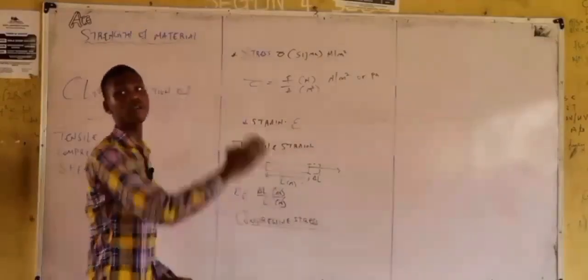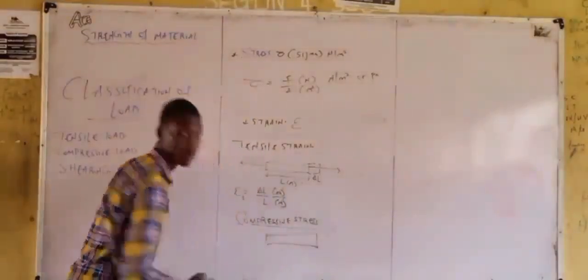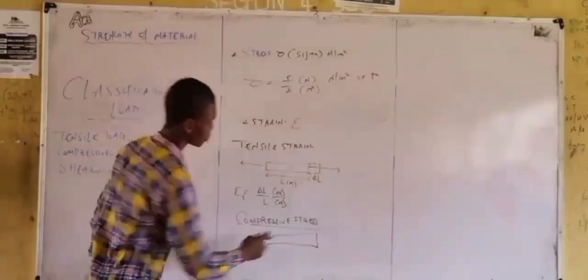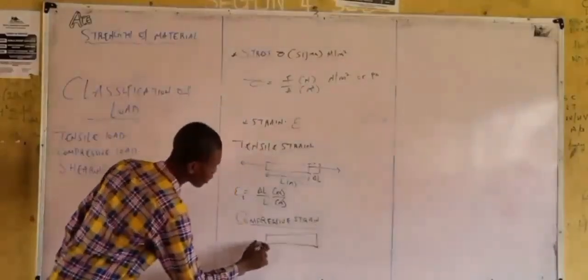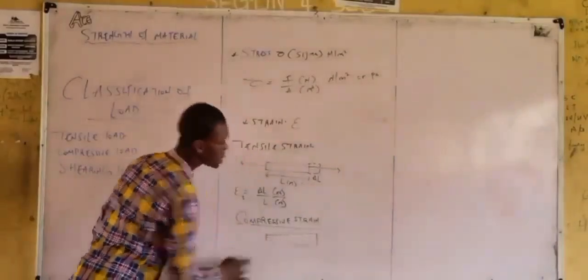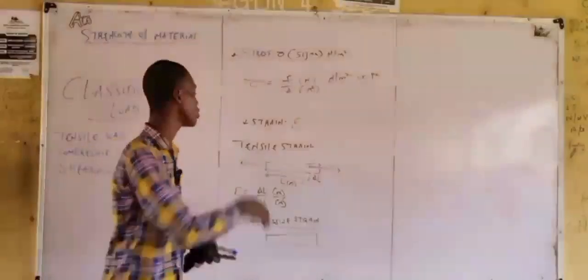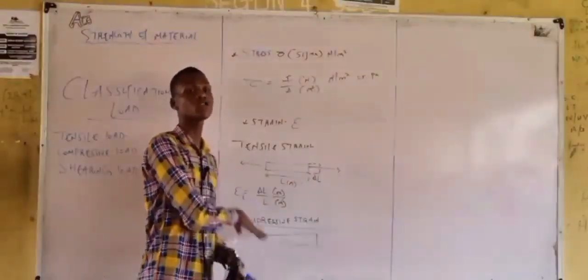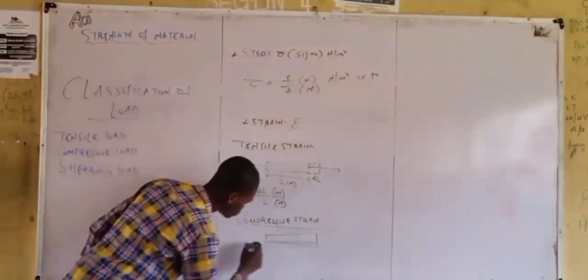Similarly, for compressive strain, same idea but the reverse now. Which type of force am I going to apply here? What's the type of force? This one, the previous one was in form of pull. This one will be push. Force in terms of push, right?